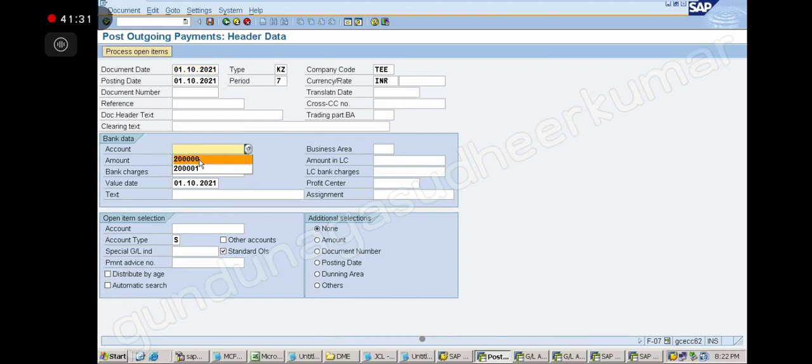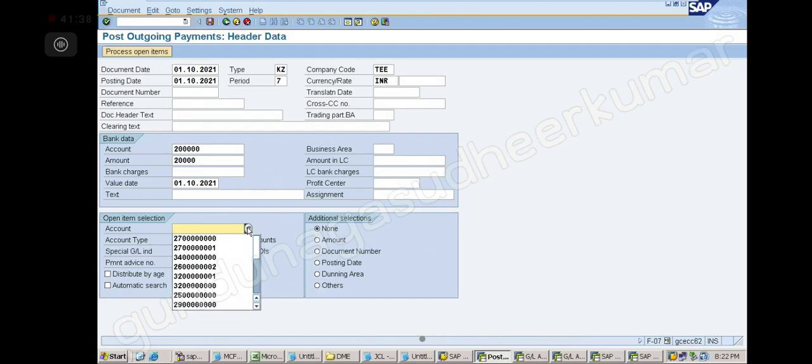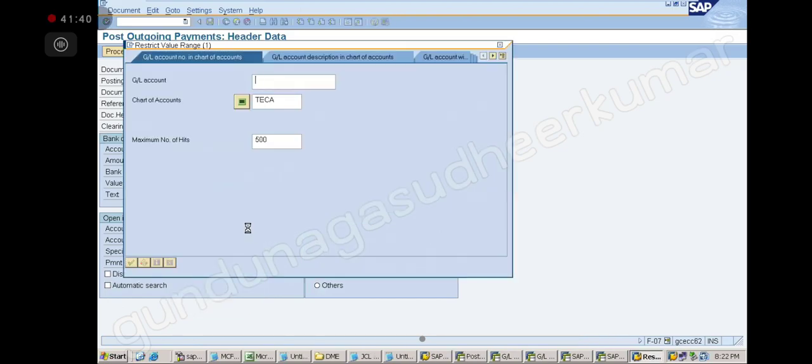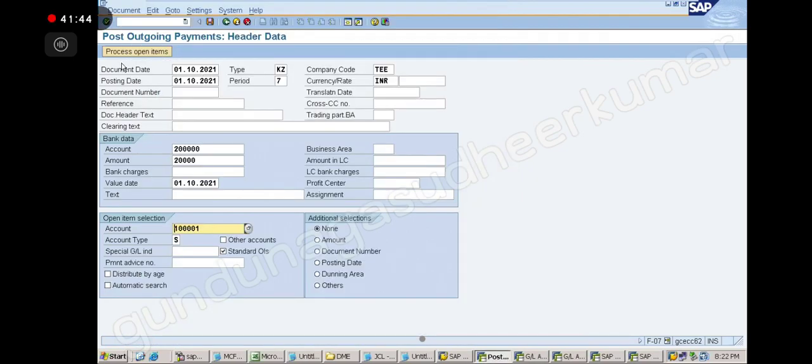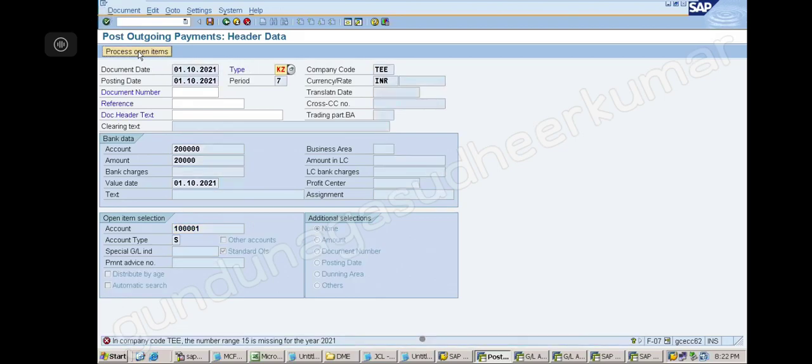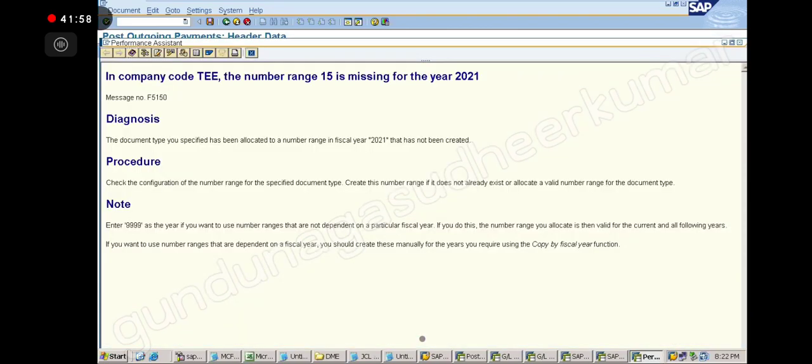Correct. What is the bank date today? Amount is how much? 20,000. Which account am I talking about? Rent payable. Correct? Now you see I have this option here, process open items. So click on process open items. We are getting one message, right? KZ document type, 15 number series it is asking. 15 series. Yes. So where should I give this 15 series, can you tell me?